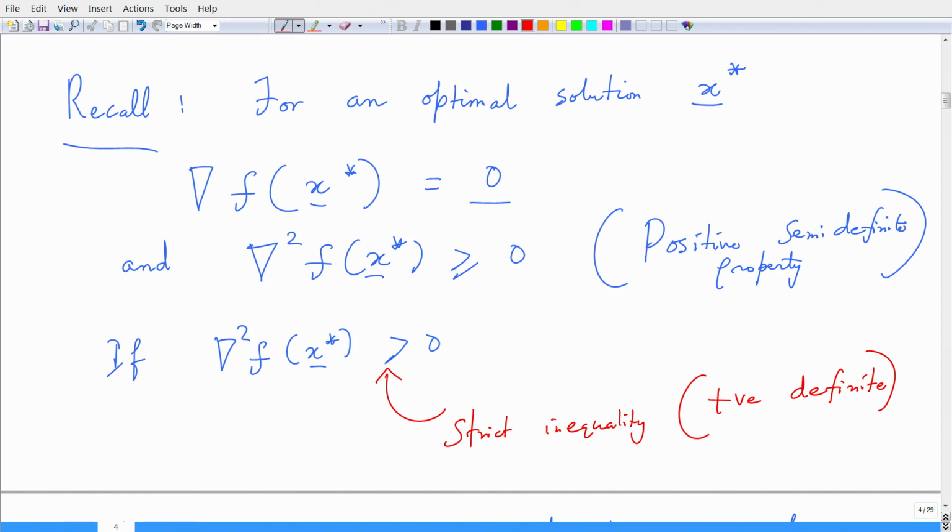This is the case when we are looking into a minimization problem, just to be very precise. So, we are dealing with a minimization problem.